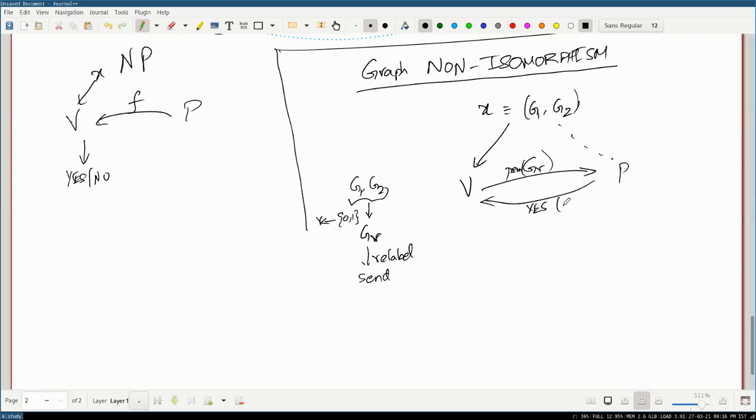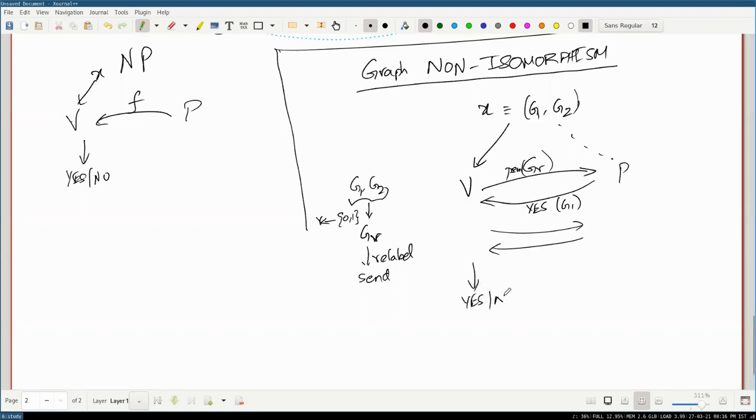Okay, so now let's say the prover says yes. That means it's G1. We just need one bit, right? So yes, no, 0, 1, 1, 2, everything is the same. Now the verifier checks, did the prover actually tell the right graph? And it will keep doing this a few more times. And then finally, when it's satisfied, it'll say yes or no.